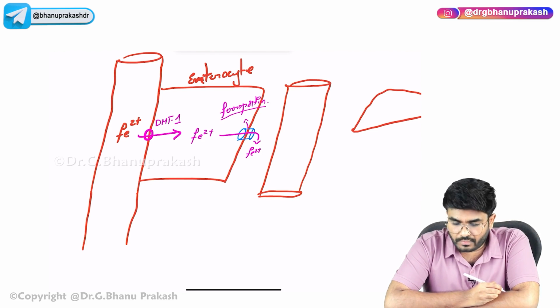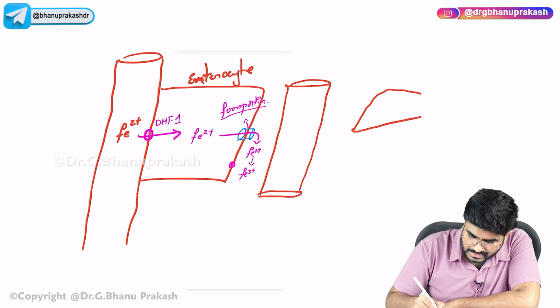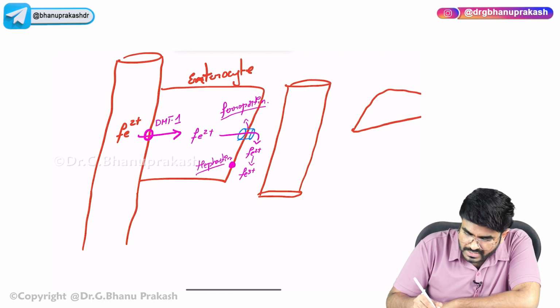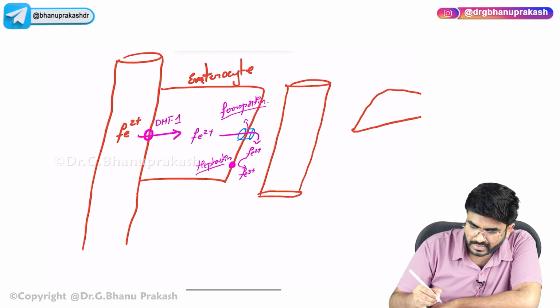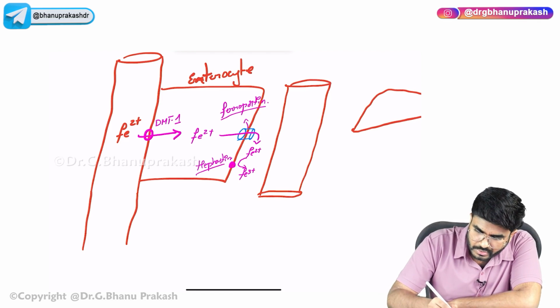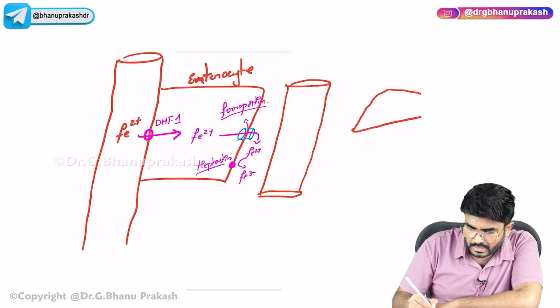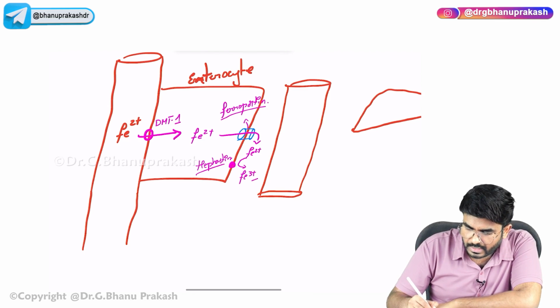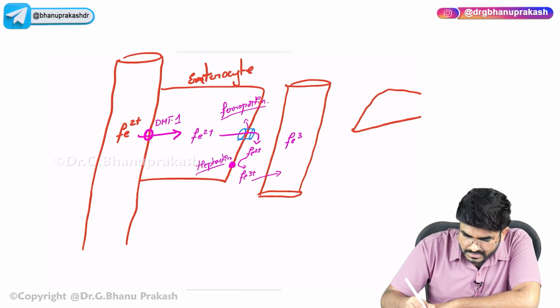Now from here, the Fe2+ form of iron will be converted back into the Fe3+ form of iron with the help of a molecule called hephaestin. Sir, this hephaestin is going to convert Fe2+ back to Fe3+. So which form of iron are we having now? Now we are having Fe3+. Now this Fe3+ form of iron is absorbed into the blood.